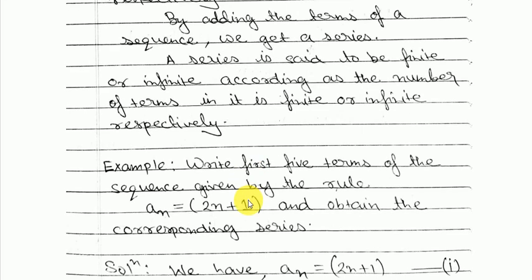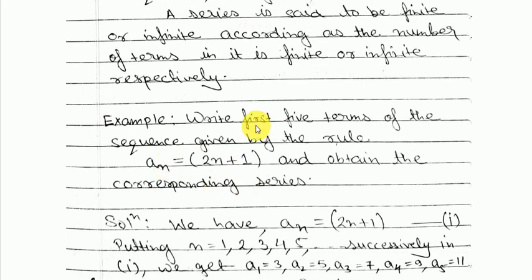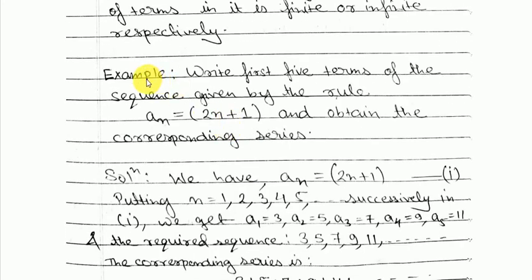Now let us see an example. The example is: write the first 5 terms of the sequence given by the rule an is equal to 2n plus 1 and obtain the corresponding series. So here we have got a sequence, and for each term of that sequence, this is the rule.